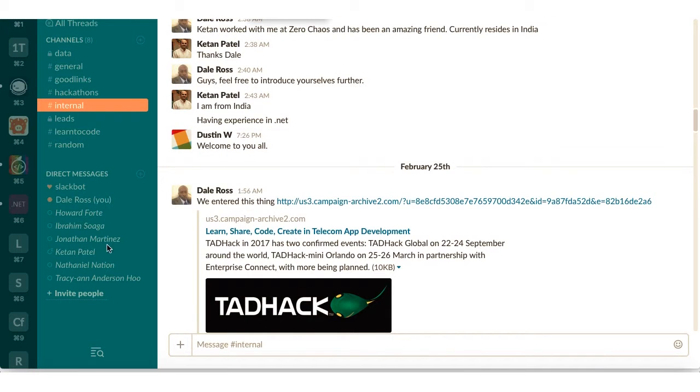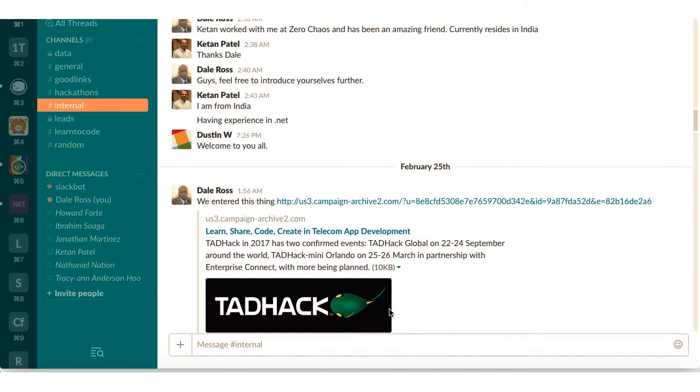My team currently consists of myself; Art Forte, who's a designer; Ibrahim Suaga, who is a mentee; Jonathan Martinez, also a mentee in code, but by himself, he's a UX UI designer; Keaton, who I worked with previously; and Hyan, who I worked with on my first job at Management Control System; and also Tracy and Anderson, who now participates as a managing director, working out the specifics of that integration. So that's my team.